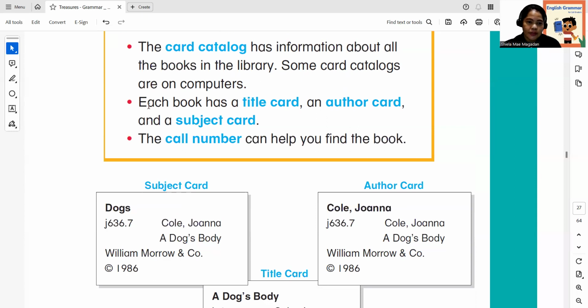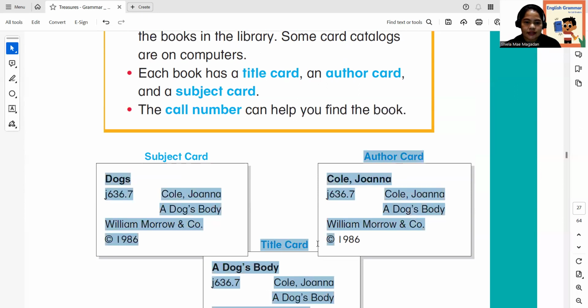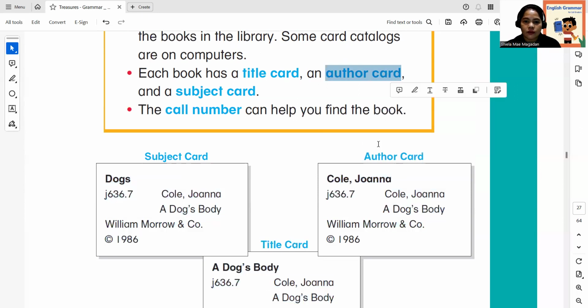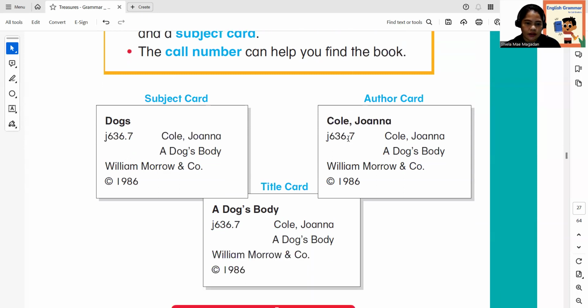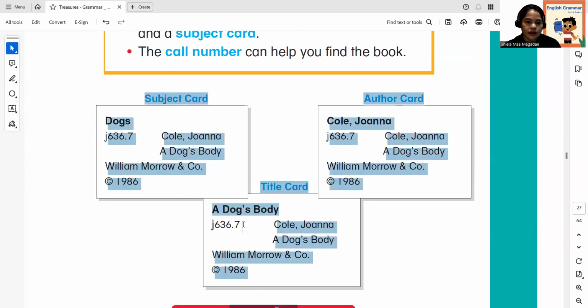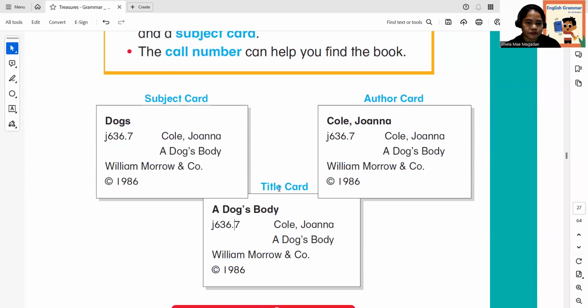Each book has a title card, an author card, and a subject card. If you can see in the cards, we have the call number. The call number can help you find the book.